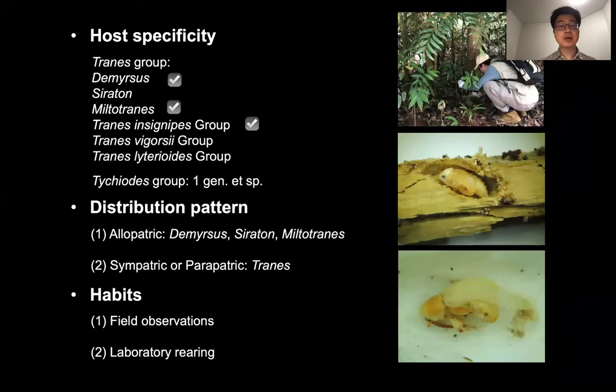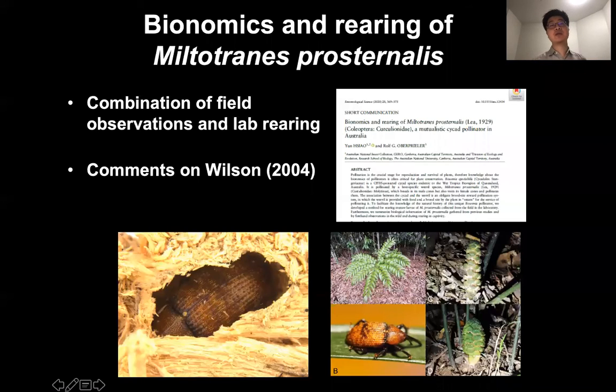The further molecular species delimitation will provide us more information on their host specificity and distribution pattern. Together with field observations and captive rearing in the lab, we also get some information on the habits of Australian cycad weevils. We have also completed 2 papers from this chapter.